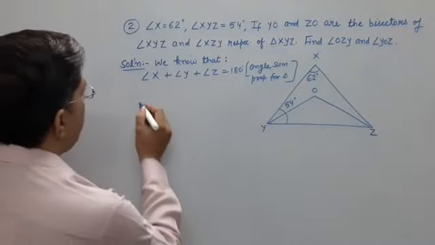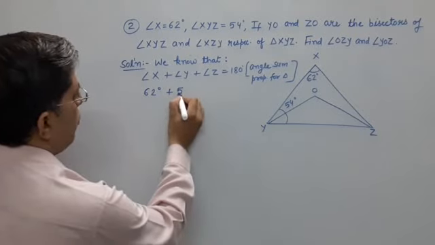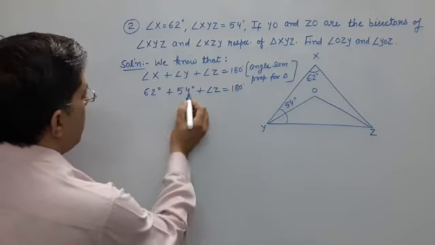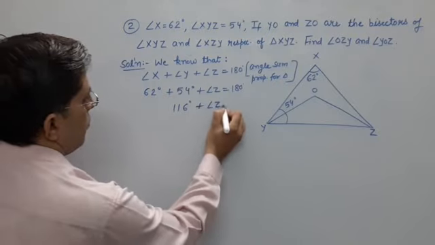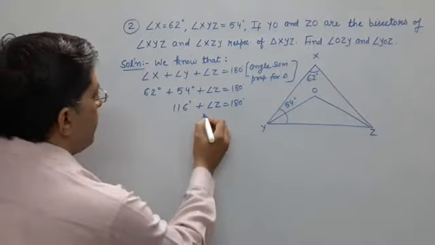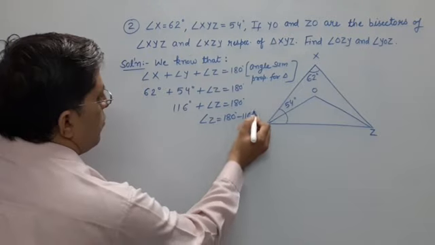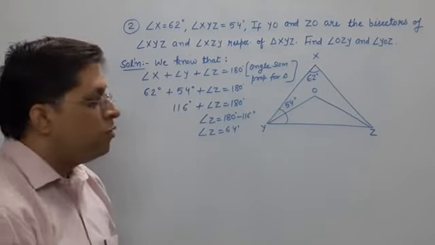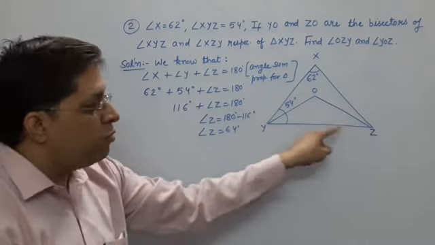Angle X is given as 62, angle Y is 54, so angle Z will be 180 minus 116. 4 plus 2 is 6, 6 plus 5 is 11. This is 64 degrees. This full angle is coming 64 and this is the bisector line, no?